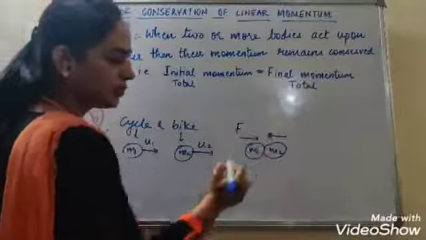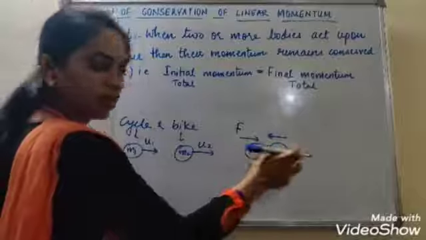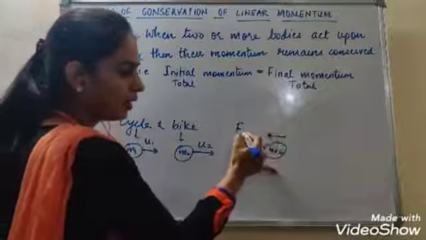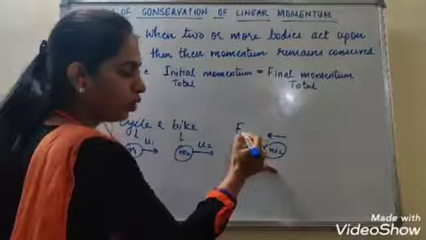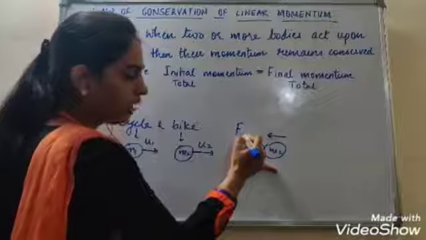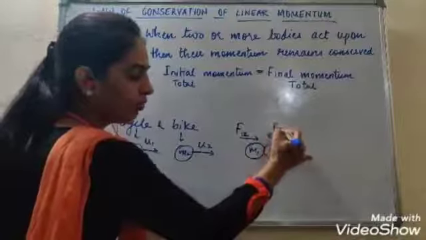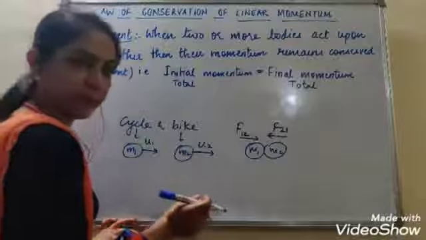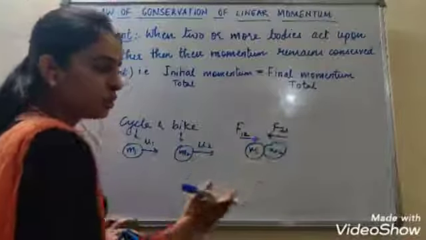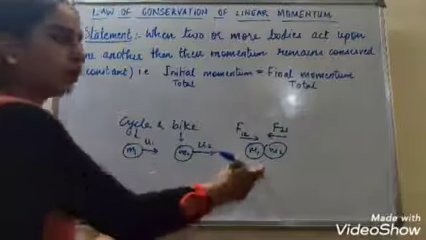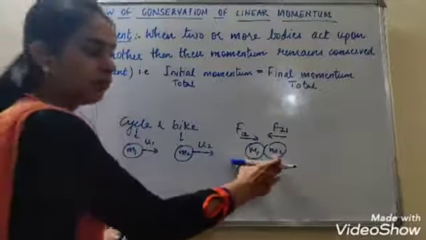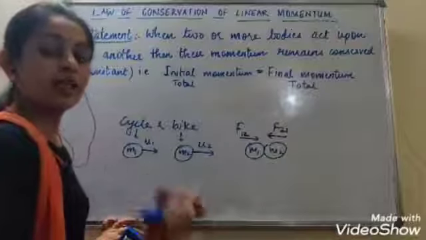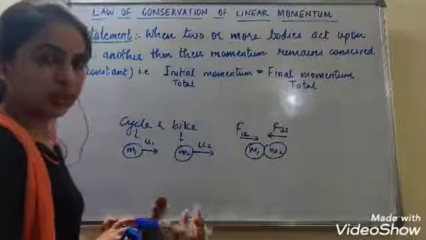So here this will be the force exerted by body 1 on 2, F12, and this will be the force exerted on body 2 by 1. So these 2 forces will be equal and opposite, according to Newton's third law of motion, when both bodies collide, they will exert a force on each other.